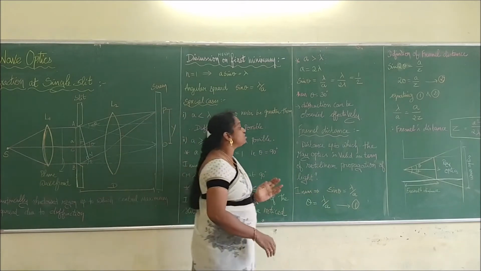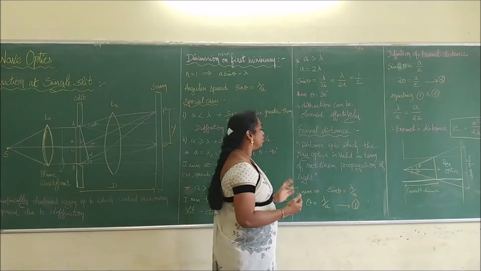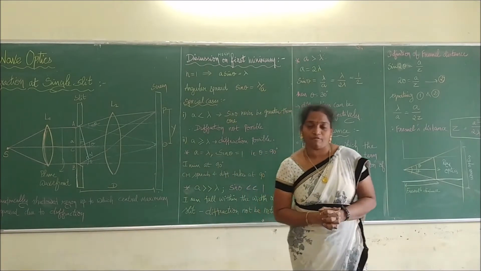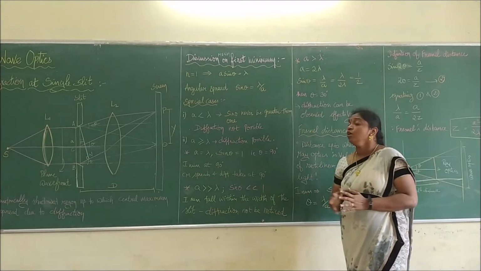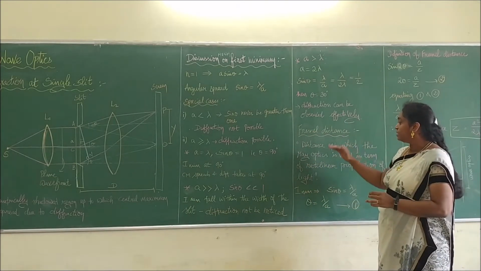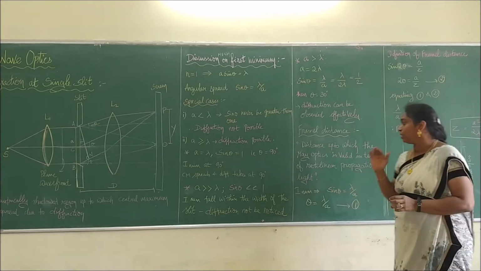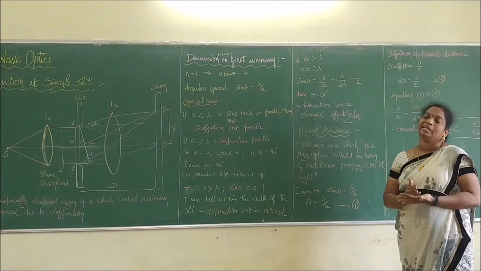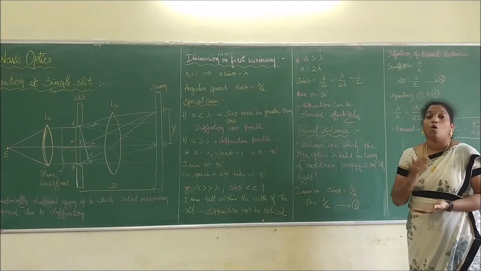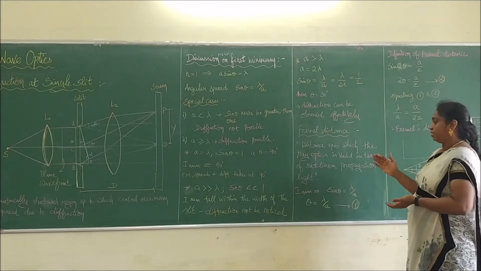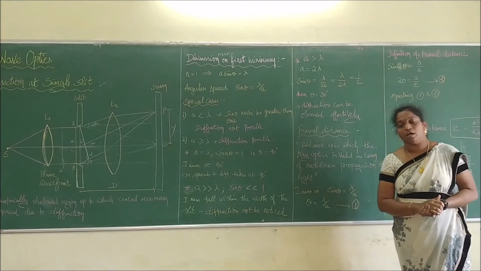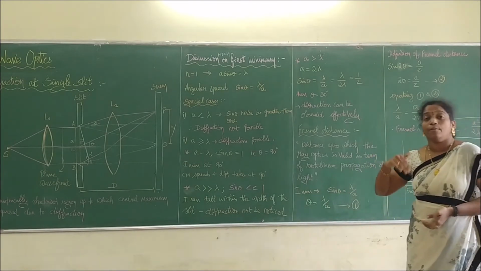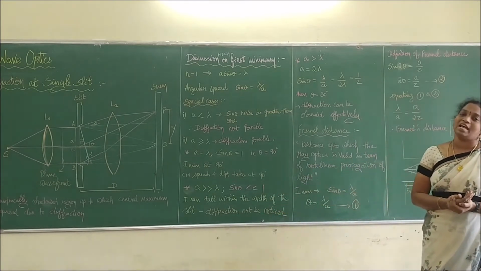He says that the distance up to which ray optics is valid in terms of rectilinear propagation of light, we call that distance Fresnel's distance. So what is that? The distance up to which ray optics is valid, meaning the condition of rectilinear propagation is obeyed. Therefore, we can say that till the Fresnel distance, ray optics is obeyed. Beyond the Fresnel distance, ray optics is not obeyed.